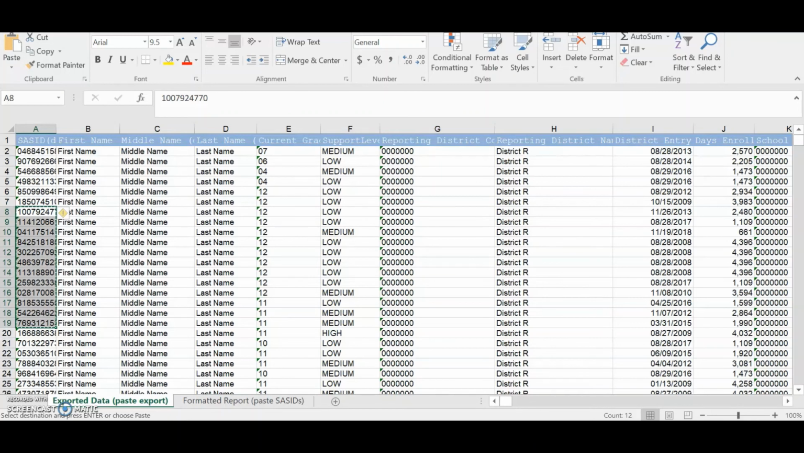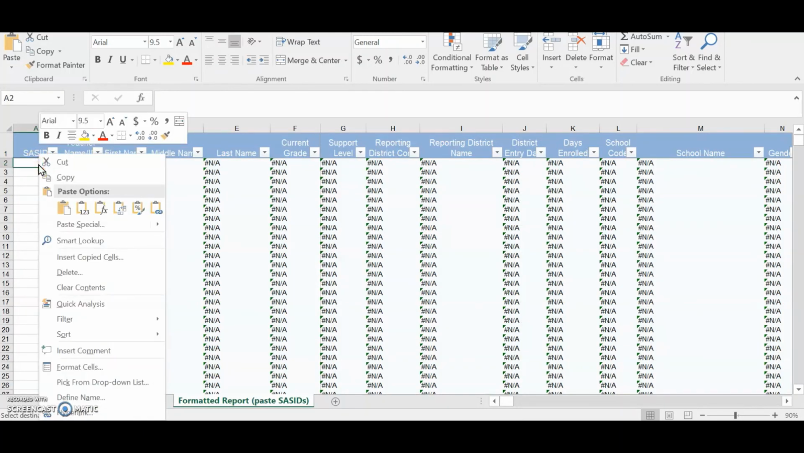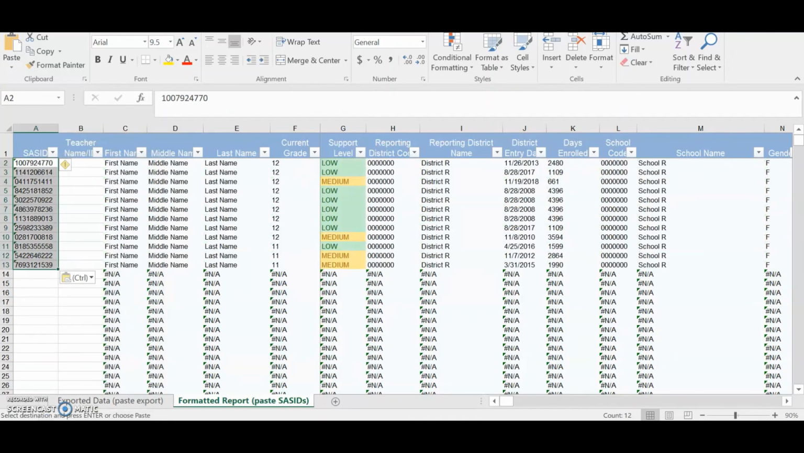Once you have this group of SACIDs, you will need to paste them into the second tab, Formatted Report, of the Batch Data Lookup tool. Select cell A2 and paste those SACIDs from your roster into that column. Data fields will populate automatically once SACIDs are pasted.